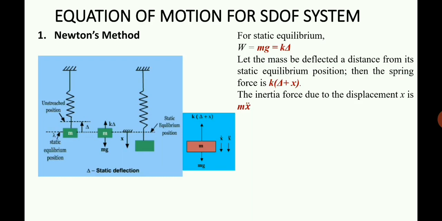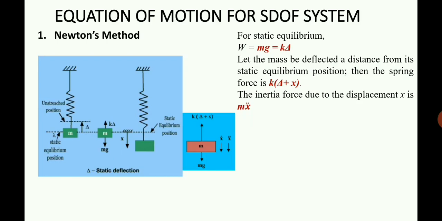Now the body will be experiencing an inertia force. We know that the inertia force in all cases will be equal in magnitude to the applied force, but it will be in the opposite direction. That is, if we are applying a force in the downward direction, the body will be experiencing an inertia force which is in the opposite direction with the same magnitude. So the mass m will be experiencing an inertia force of magnitude m into x double dot, that is equal to m into a, which is in the opposite direction of the applied force, that is the upward direction.